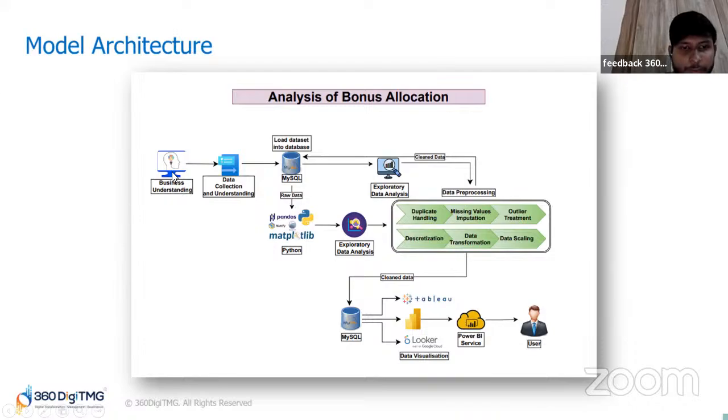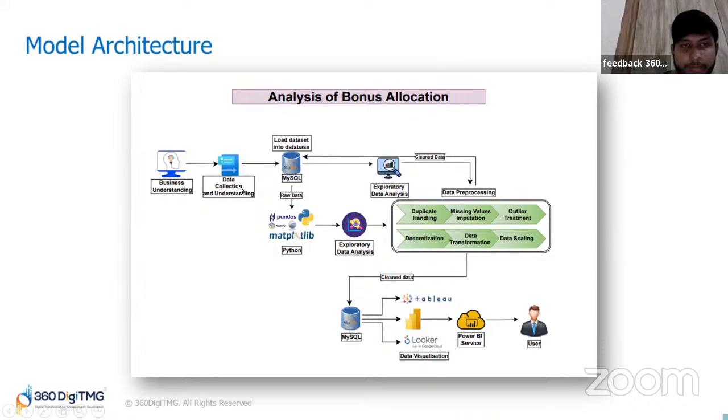When it comes to the first step, we followed the CRISP-ML(Q) framework, the cross-industry standard process for machine learning with quality assurance, where the first phase is business understanding. This is the first step in any data science or analytics project: to fully understand the business problem in context. In our case, the business challenge was to improve the allocation process.